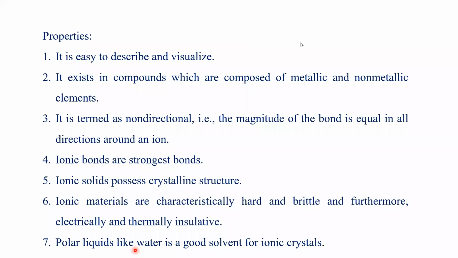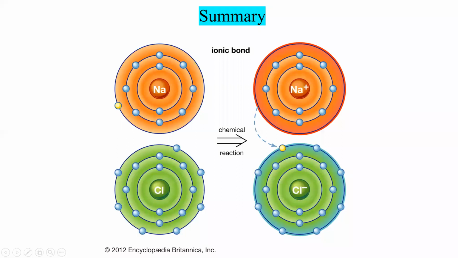Okay, finally, the summary of today's topic is the ionic bond. The ionic bond is one of the strongest bonds in nature, also a primary bond, because of the sharing of electrons in the shells. The outermost shell is called the valence shell.